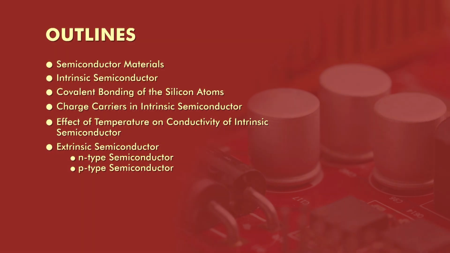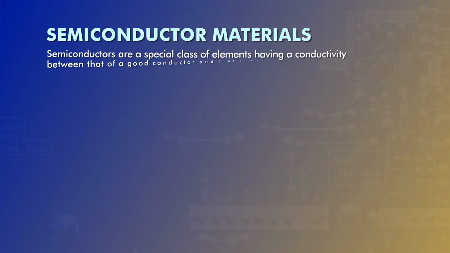We are also going to discuss extrinsic semiconductors, N-type semiconductors and P-type semiconductors, and the energy band diagram of N-type and P-type semiconductors. So, let us start our discussion upon semiconductor materials.